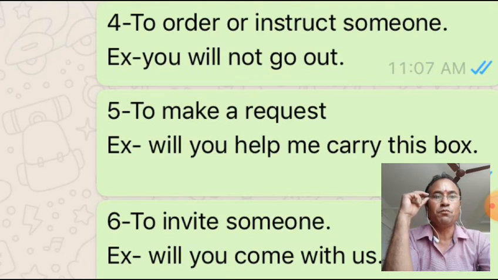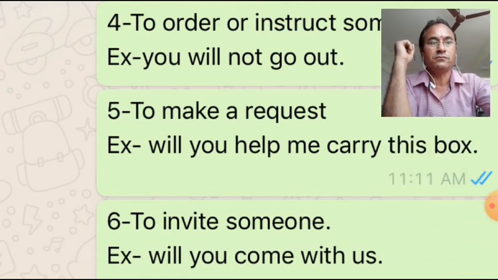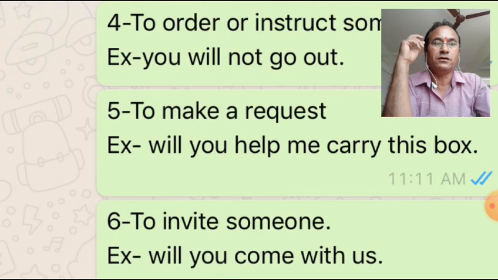Fifth use, to make a request. If you are making a request to anybody, you will use will. Will you help me carry this box? Will you means making a request. And sixth one, to invite someone. If you want to invite someone, then you will use will. Will you come with us? I have forgotten to write the question mark there, but both the fifth and sixth are interrogative sentences. So in order to make a request or to invite someone, we use will.